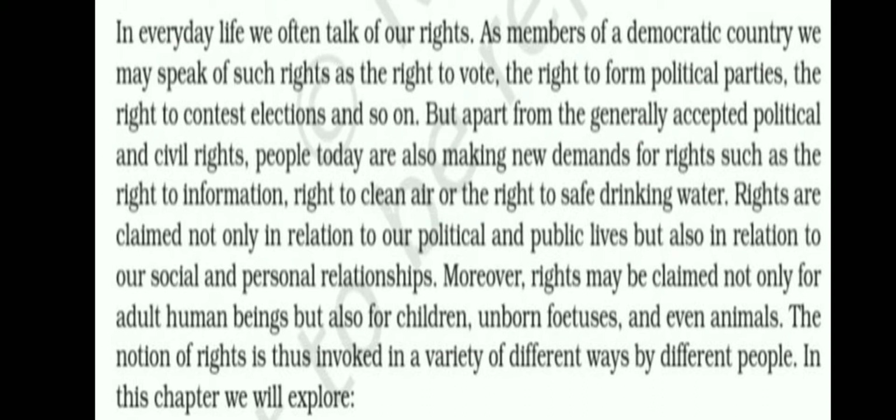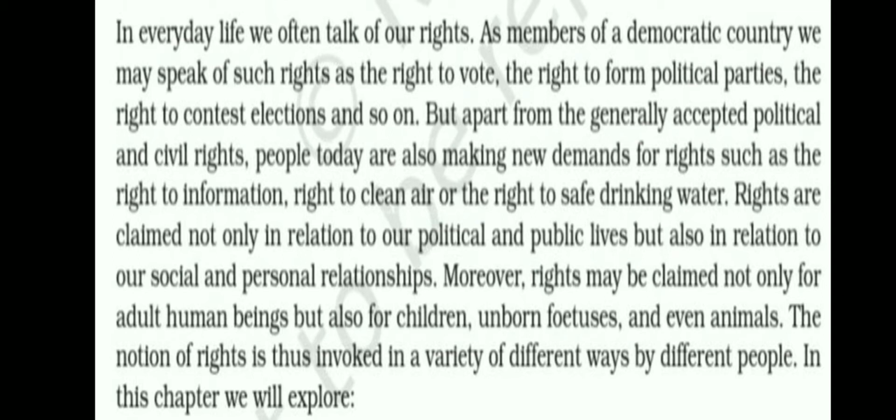But apart from the generally accepted political and civil rights, people today are also making new demands for rights, such as the right to information, right to clean air, or right to safe drinking water. Rights are claimed not only in relation to our political and public lives but also in relation to our social and personal relationships.